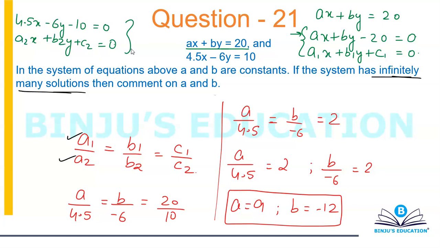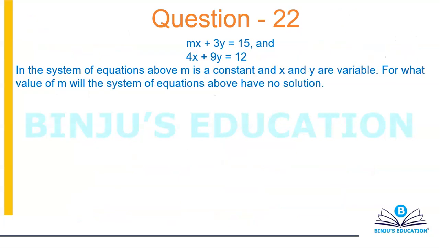So these are the simplest questions that you will get from this chapter. Just remember three things: unique solution, lines are intersecting at a point, unequal slopes. Parallel lines, no solutions, equal slopes, unequal y-intercepts. Third condition, infinite solutions, equal slopes, equal y-intercepts. These are the only three things you need to know, that's it, nothing else. Okay? Alright, let's move on. So pause the video and try this question, please.